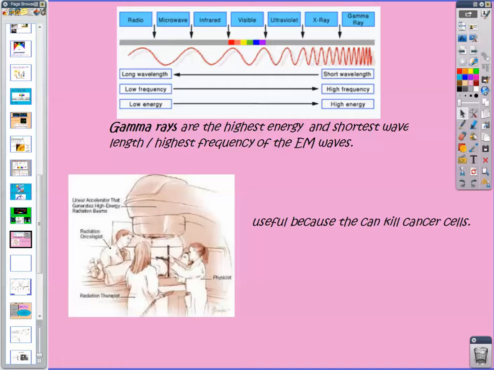So that's our basic set of information on electromagnetic waves and the electromagnetic spectrum and light waves.